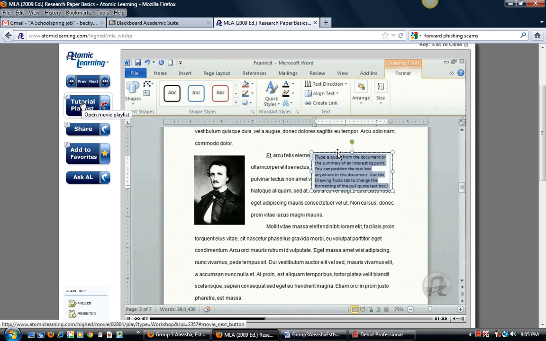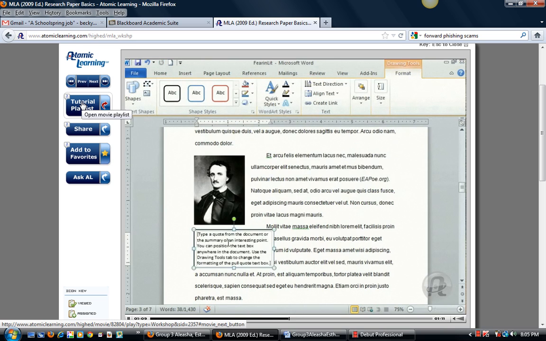float your pointer over the edge of the text box until the pointer becomes a cross. Then left-click and hold, and you'll be able to drag the box to where you want it. Click in the box, and the placeholder text will highlight. Now you can type. I'll enter in the label and caption Fig 1 and the title of the image.